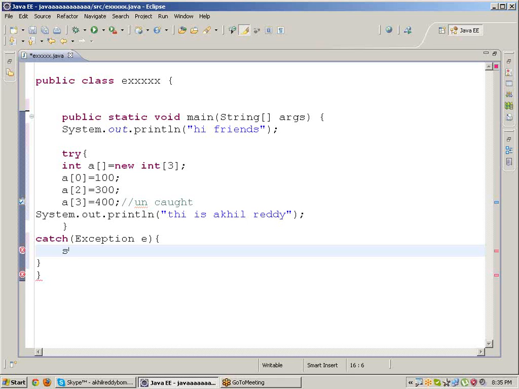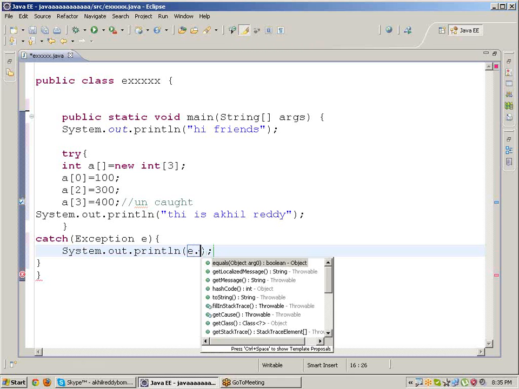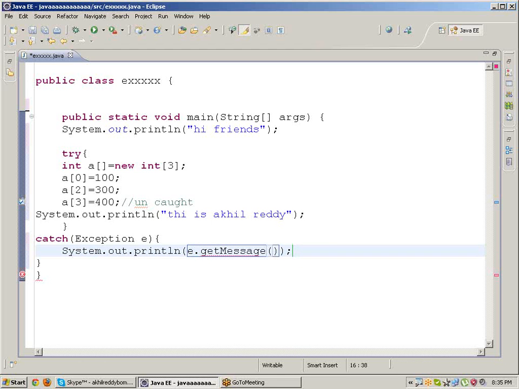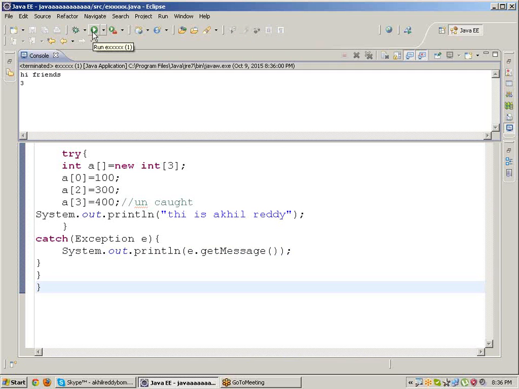So simply I'm writing SYSO, control space, e dot getMessage. What is that error? We can get it. e dot getMessage. So now run it. What is that error we can get now? Save. Click on run. It is showing 3. What is 3?